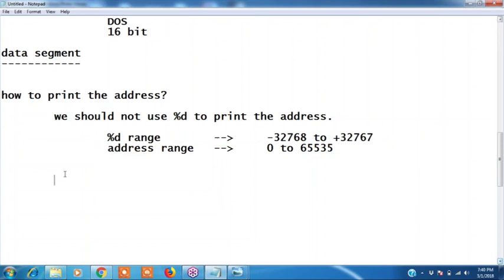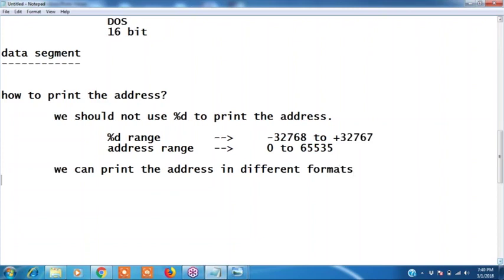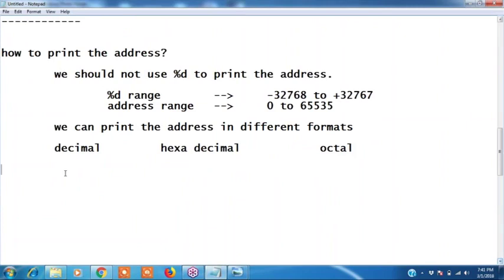Then how to print the address? We can print the address in different formats. What are the different formats? For example, decimal format. Decimal means the normal number format, whatever you are using. And hexadecimal format and octal format. Okay, what is decimal, what is octal, what is hexadecimal?